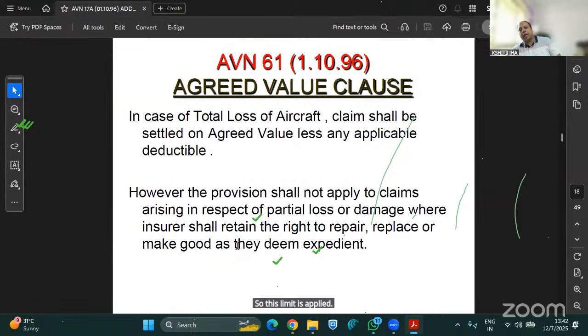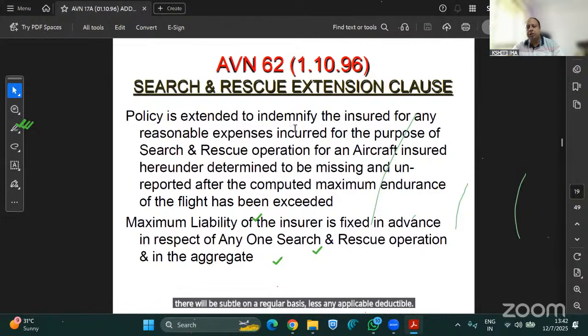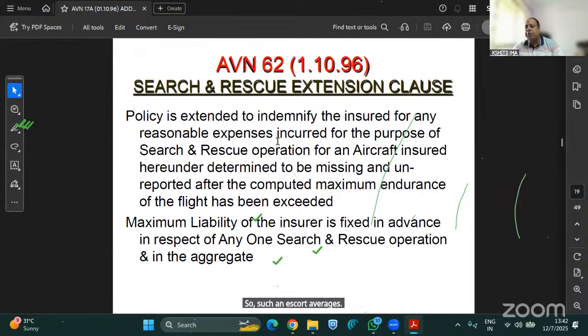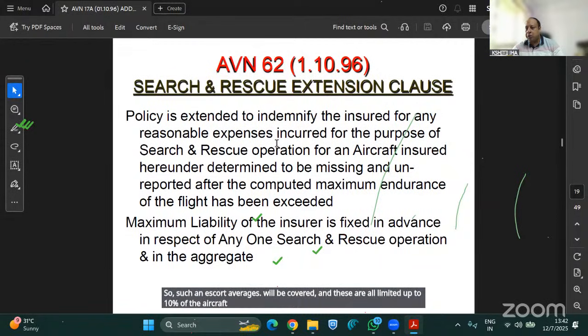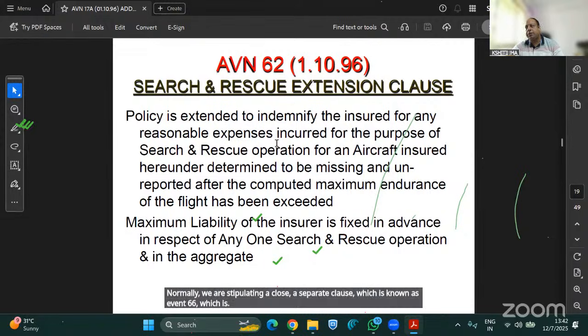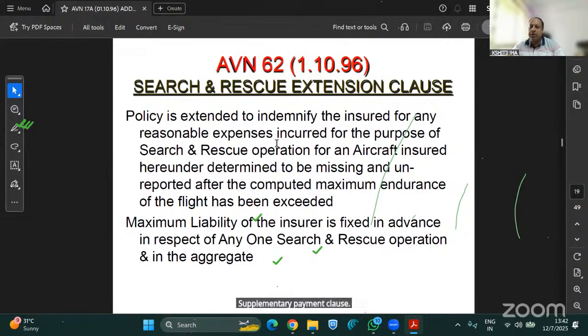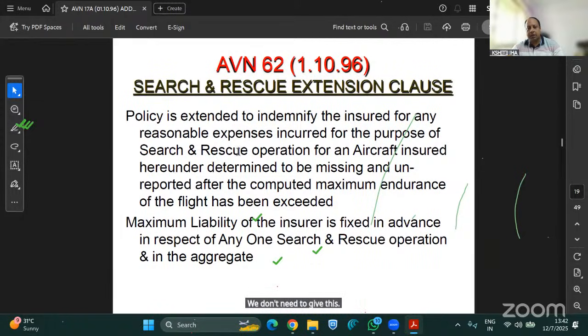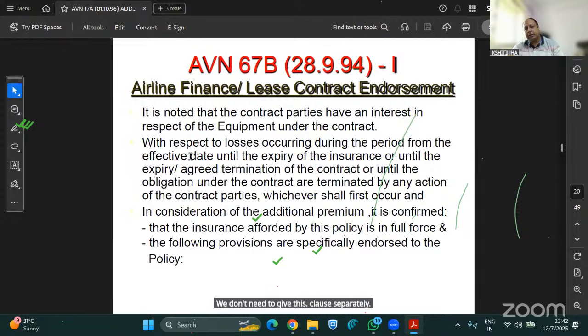Now, event 61 says aggregate value basis, which says that in the case of total loss of aircraft, the claim will be settled on aggregate value basis less any applicable deductible. Search and rescue extension clause is 62, which says that in case the aircraft is missing, search and rescue damages will be covered, limited up to 10% of the aircraft aggregate value. Normally, we stipulate a separate clause, event 76, which is the supplementary payment clause, where we also cover this search and rescue extension and limit it to 10% of the aircraft aggregate value, so we don't need to give this clause separately. Now, event 67B is again important.